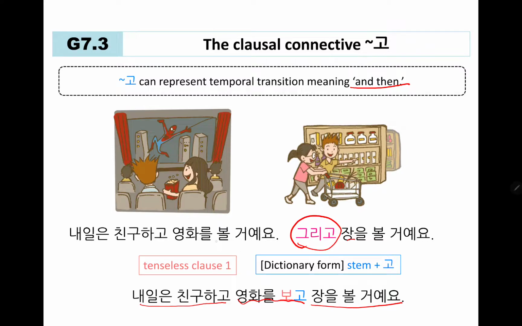So in the original form, we have future tense used in both clauses. But since both of these are happening in the future, you only mark the tense at the end because this is governing both of the clauses. So in the future, you are going to watch a movie and go buy groceries. So you don't have to mark every time, you just have to mark at the end. Okay?